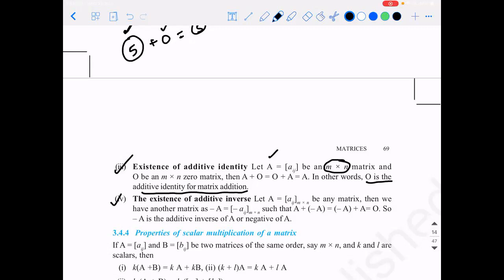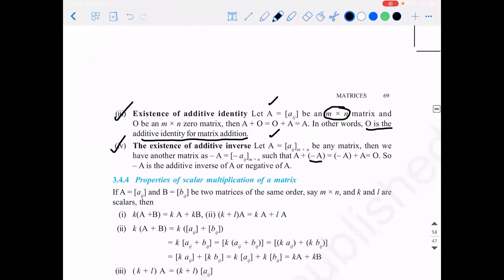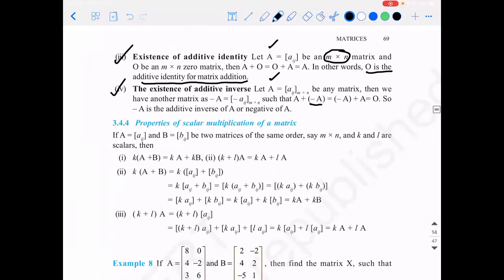Fourth, what is additive inverse? This you already know. To a given matrix, if you add the negative of that matrix, then you will get a 0 matrix. That negative of the matrix is what we call the additive inverse. Correct? Done? So these are all the properties of addition of matrices.